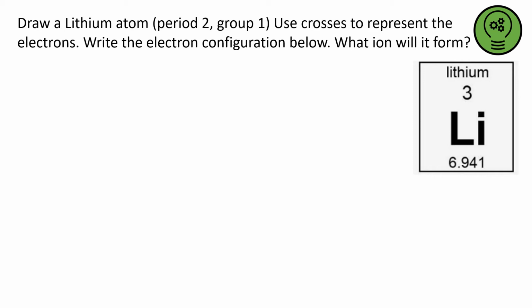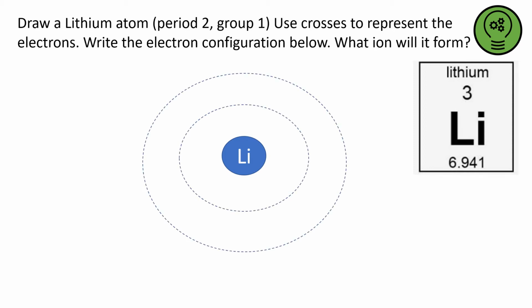Okay, so hopefully you've had a go. If you're not sure, let's have a look at this one together. So lithium atom, I'm going to start with my nucleus. I don't need to worry about what's inside the nucleus because I'm just looking at the electrons. So period 2 means I'm going to have 2 energy levels. It's group 1, so I'm going to have 2 in that first energy level and 1 in the second energy level. So that's group 1, 1 in the outer energy level.